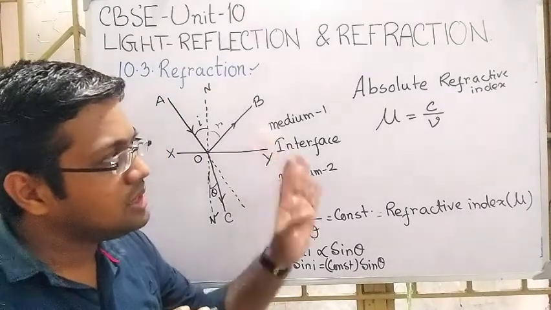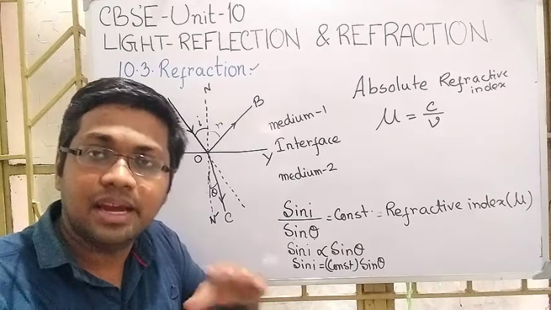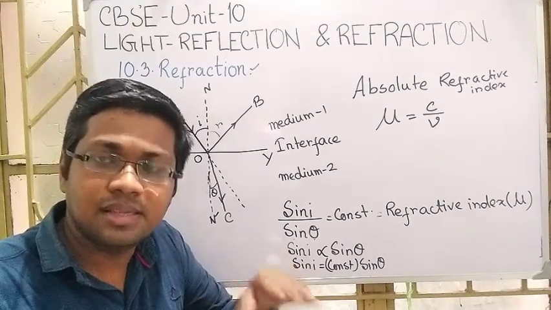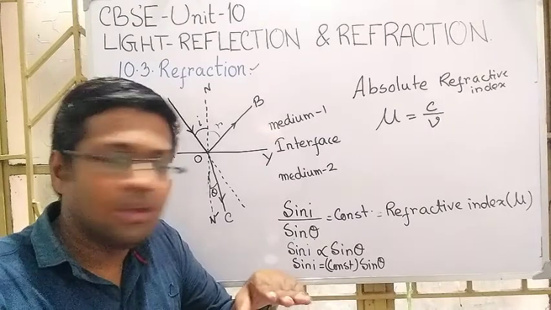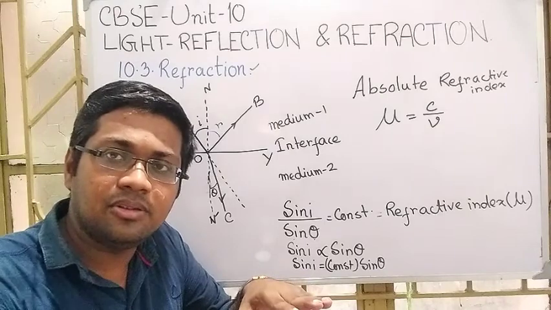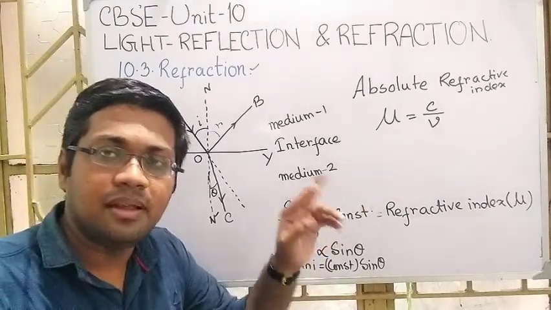But all the time it is not possible. All the time we will not get the air-water interface. All the time we will not get the air-glass interface. When light is traveling through the air and enters into a glass, at that time this refractive index will be relevant.